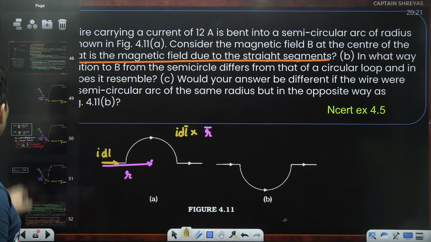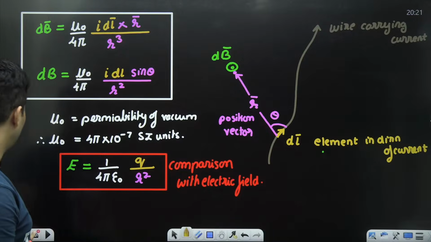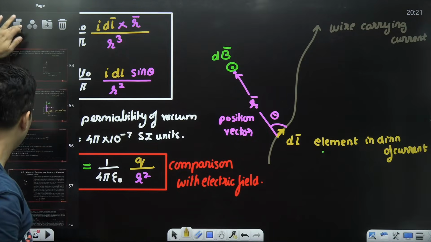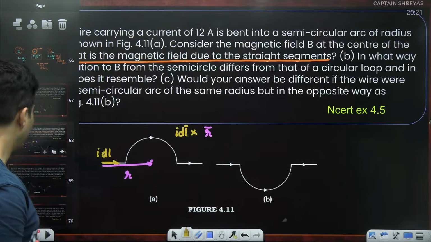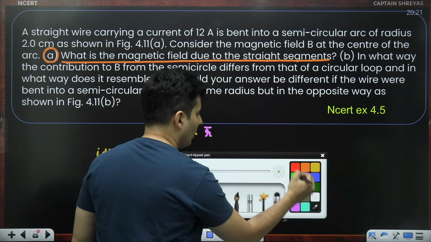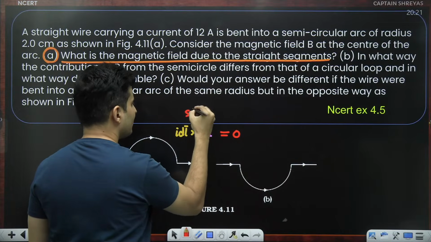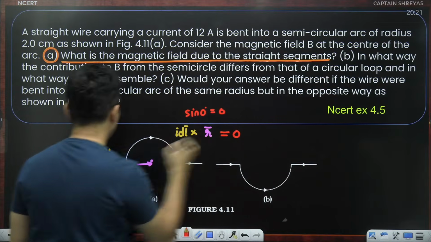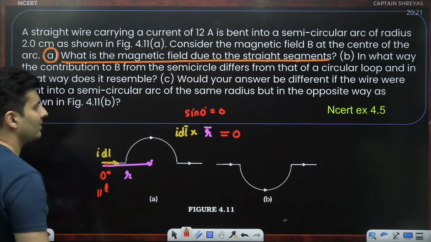I'm trying to use Biot-Savart's law. So it has numerator I dl cross r. That's it. So if I apply that, what do you think will happen? This answer obviously will be big fat 0 because sine 0 is 0. There is 0 degrees between them. They are parallel to each other.